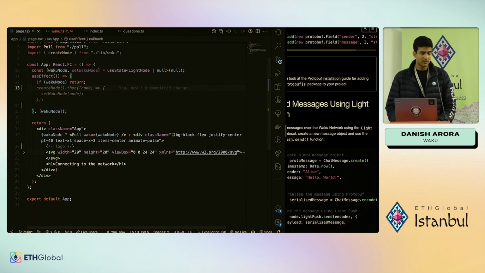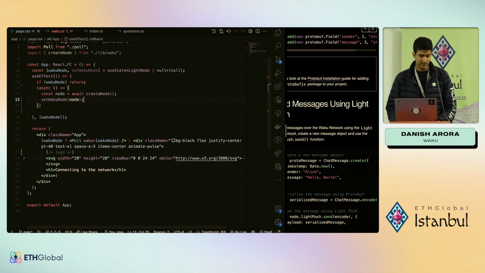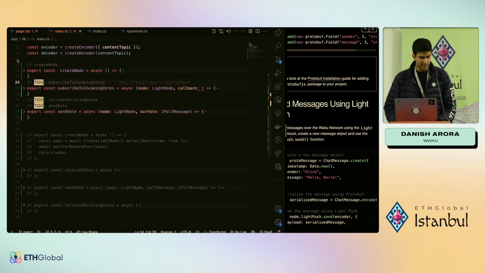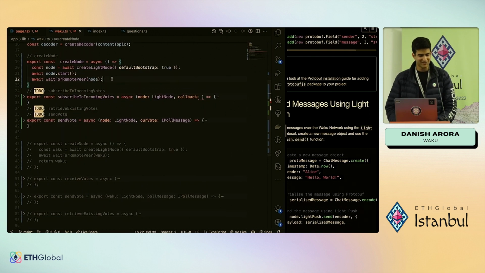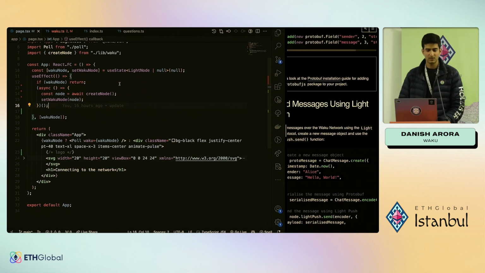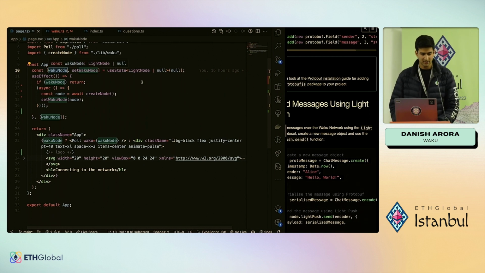The next thing we're going to do is call this asynchronous function. So we're going to do some janky stuff. And within useEffect, we're going to create the node, set the node, and then call this function. Void is not assignable. Okay, so we actually had to return the node. We did not return the node here, right? So we returned a node here, and this error goes away. Okay, now we expect to have a Waku node initialized as soon as the app mounts.